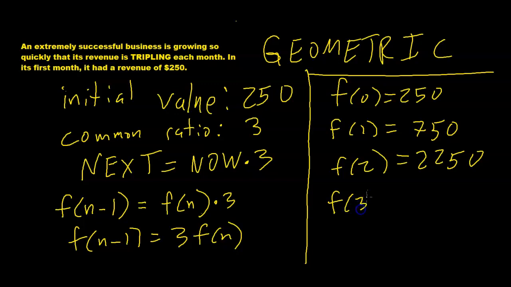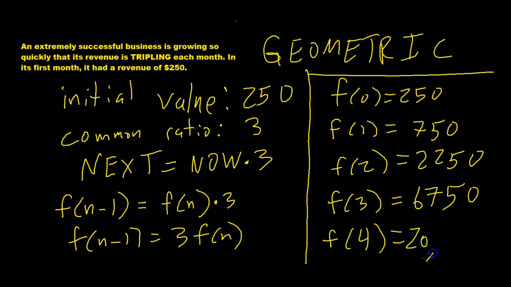F of 3, how do we find that? We're just going to multiply by 3 again and get 6,750. F of 4, we're just going to multiply by 3 again and get 20,250, right? So you might notice that this is growing outrageously quickly.